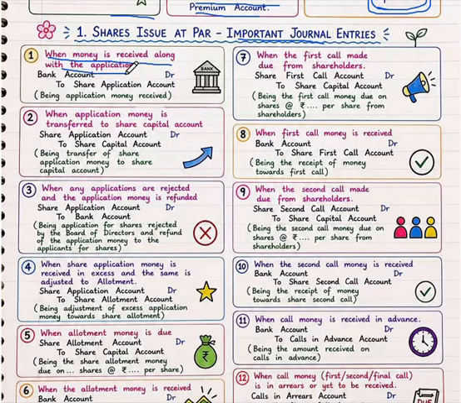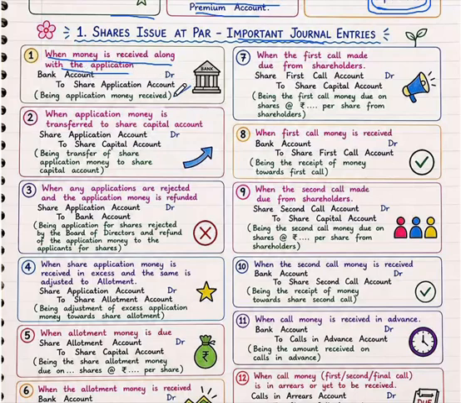Whenever the company wants capital, the company issues applications to the public. So those who want to invest, who want to purchase shares in the company, first apply through the application to the company. So when money is received along with the application, what is the journal entry here?